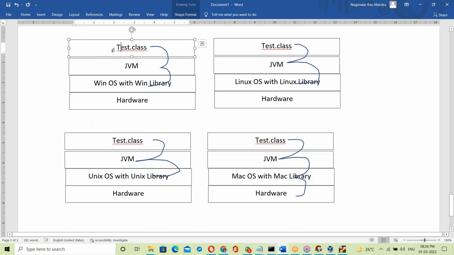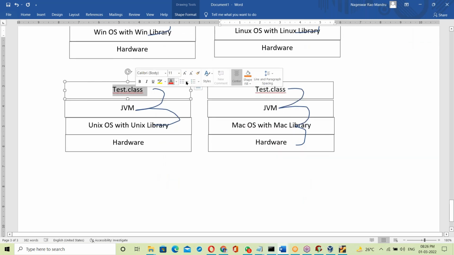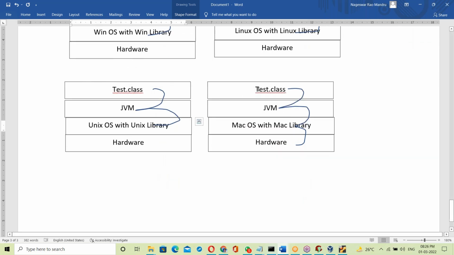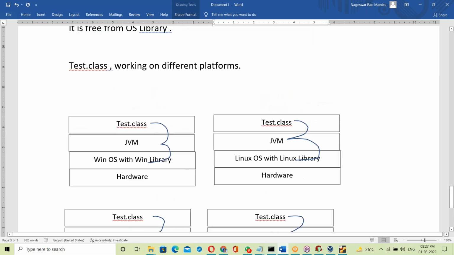After placing it on the OS, if the OS is Windows, it links with the Windows OS library; the same Test.class file links with the Linux library, the Unix library, and the Mac OS library. That means the link changes at runtime, which is nothing but dynamic linking.